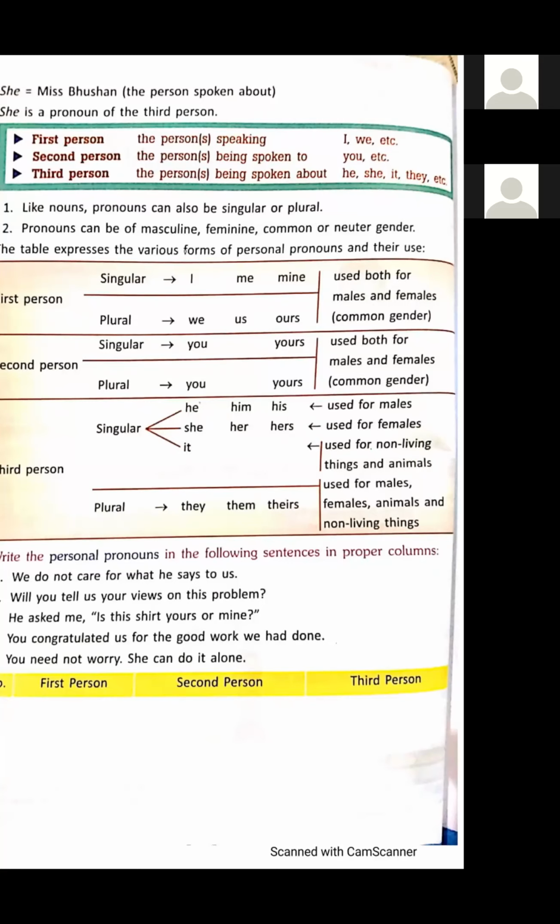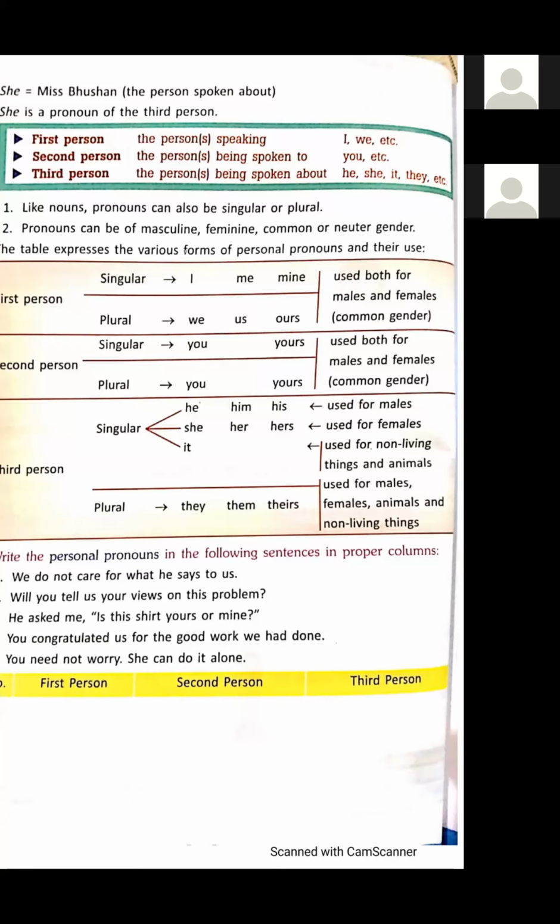They, them, theirs. They are used for plural male, for plural female also, for plural animals also, and for plural non-living things also. They, them, theirs are used for plural males, females, animals, and non-living things.